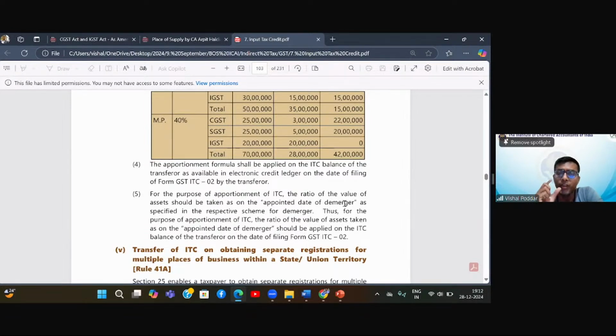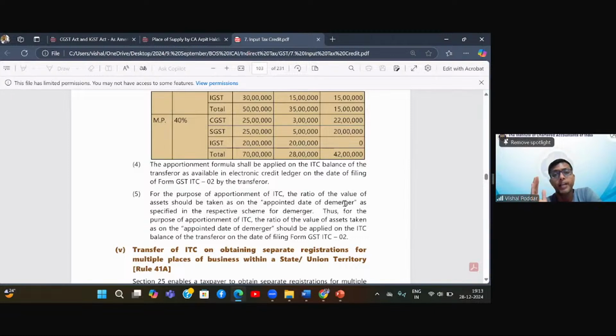First, we have to transfer the ITC balance which is available in my credit ledger, as on which date? We signed the MOU in the month of August, but from August till date, the business is working. If the business is working, the ITC balance is getting consumed, it is getting added, depending upon what has happened in these past few months. So they have clarified the ITC amount which has to be distributed between you two will be as on today. That is the date when I'm filing the ITC 02. ITC 02 is the concluding part, because with this, my credit ledger balance will also get transferred. So effectively, my balances will become zero.